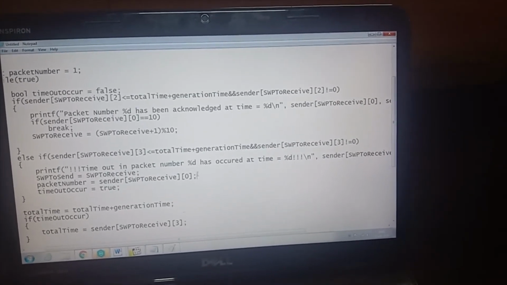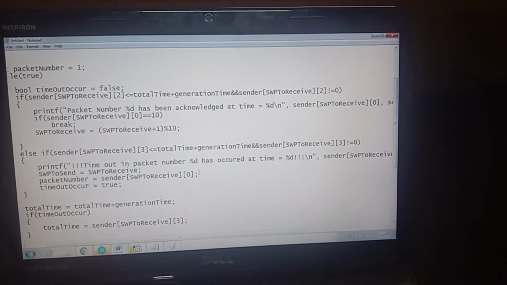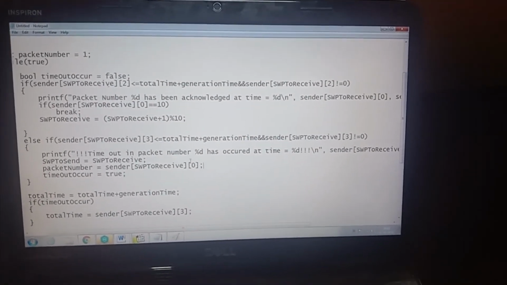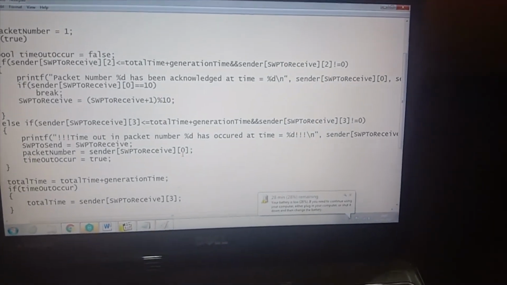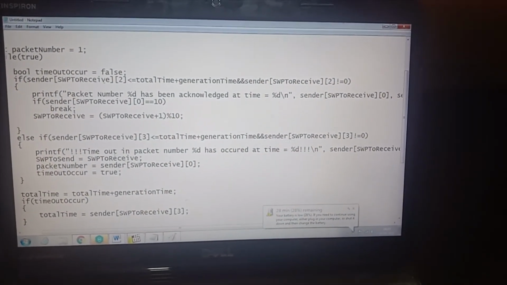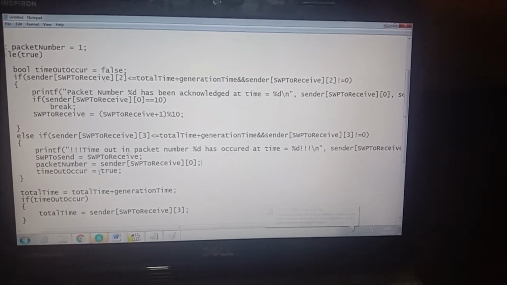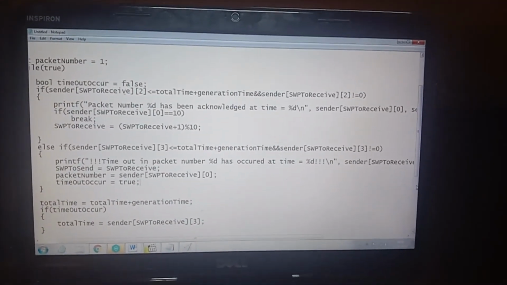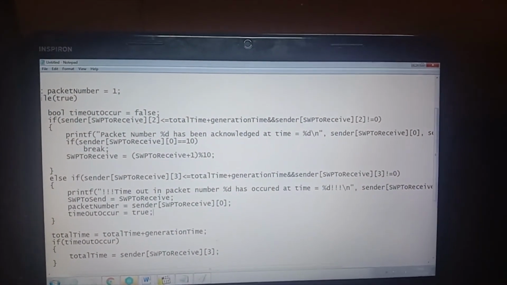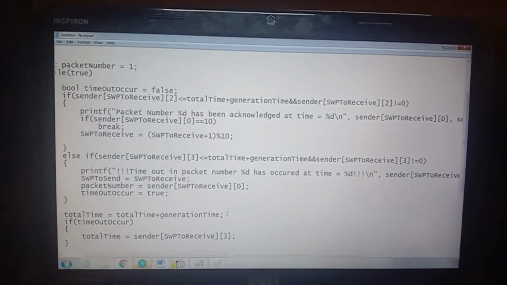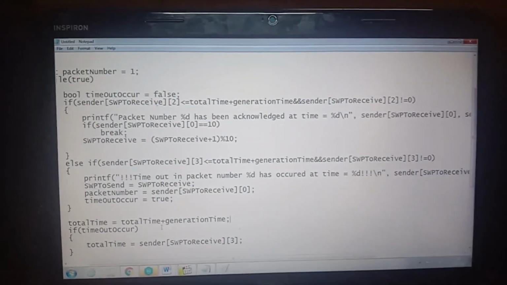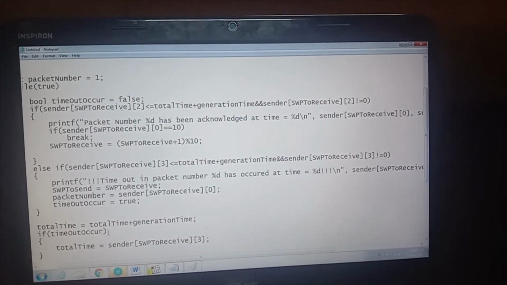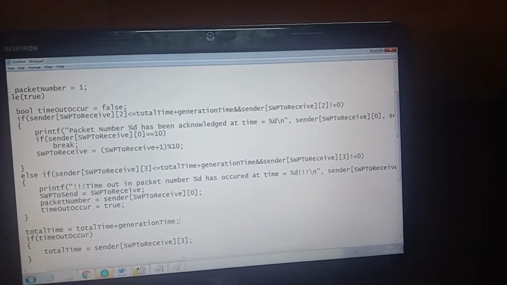Then in this line, what we are doing is that whatever is the sliding window protocol of the receiver, that packet number is basically stored into the packet number, and here we initialize timeout occurred to true, since the timeout has occurred. Then in general, we calculate the total time. Initially we initialize the total time as 0. Now we calculate the total time as total time plus generation time. Now if timeout has occurred, then your total time will be whatever is the timeout time.